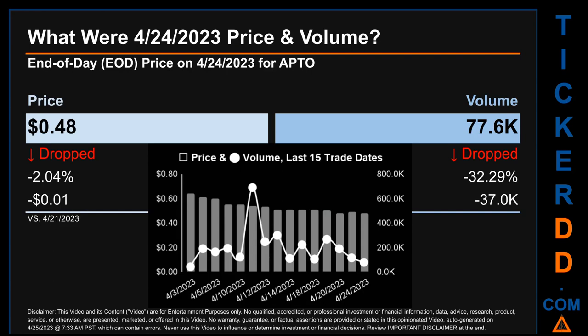Across a range of 16 cents, the max and minimum end-of-day price were respectively 0.64 and 0.48. Volume saw a range of 648.4 thousand, from a day low of 41.2 thousand to a day high of 689.6 thousand.